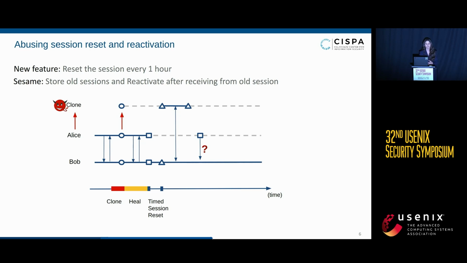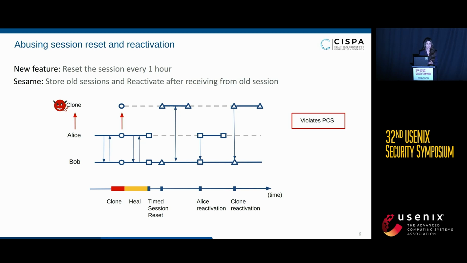So in our scenario, what happened is that when Alice sent a message, Bob would then switch back to using the session that it had previously with Alice and continue the conversation in that session. And as you can guess, if the clone goes online again and is sent a message, Bob will then think, according to specification, I received a message from a deactivated session, I need to reactivate this one and still continue the conversation with the clone in this additional session.